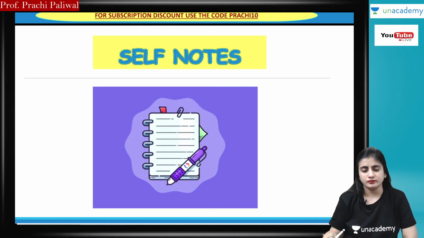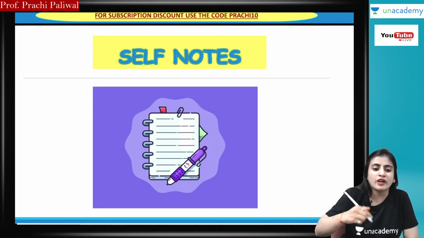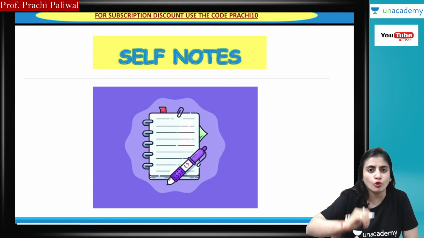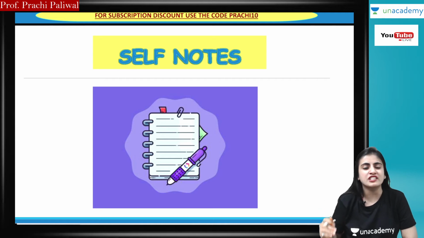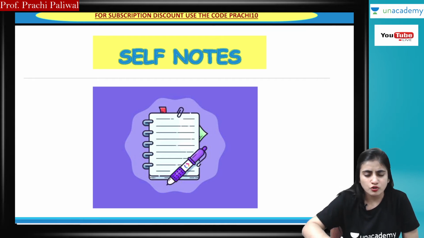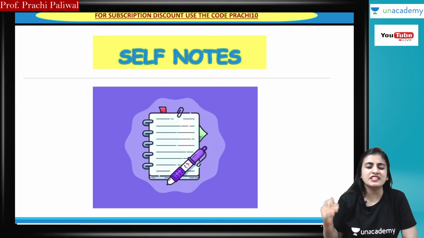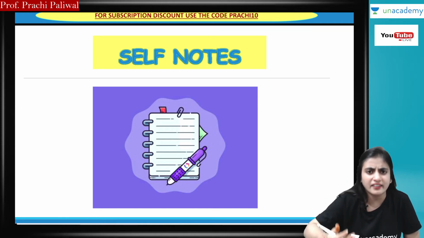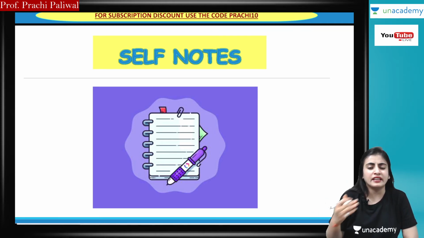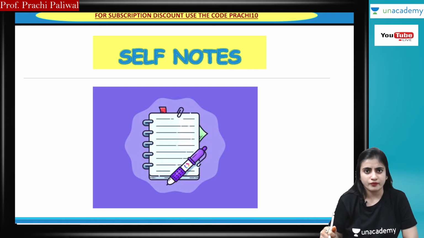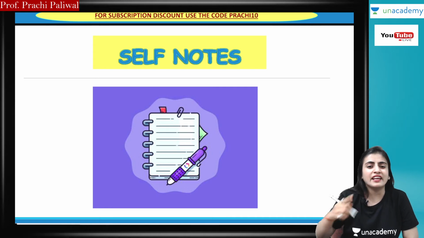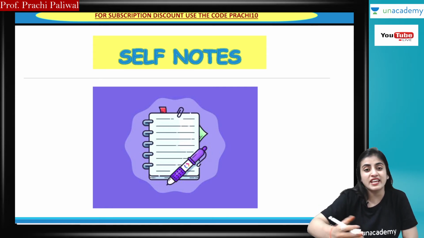Short notes. In economics, I used to write, and I make students also note it down, so that at the time of exam they have a proper sequence of all the chapters, and I used to teach in sequence only. So they should have a proper sequence of all the chapters with proper notes, so they will be able to revise at the time of exams. And if they are not able to understand anything from the notes which they have written, they can immediately go to the module or the notes which they have.